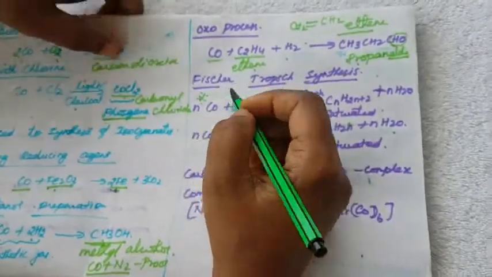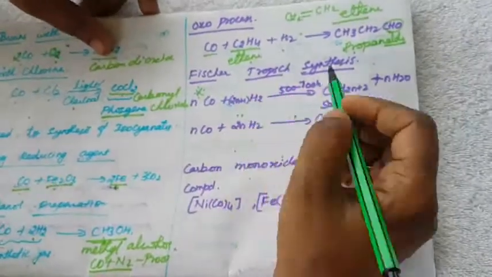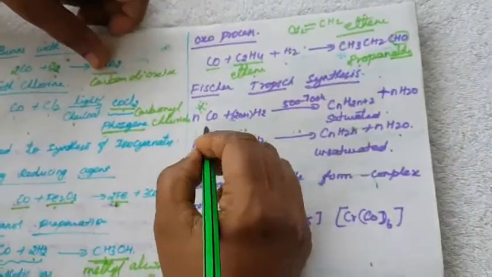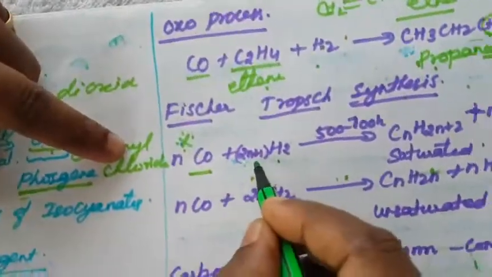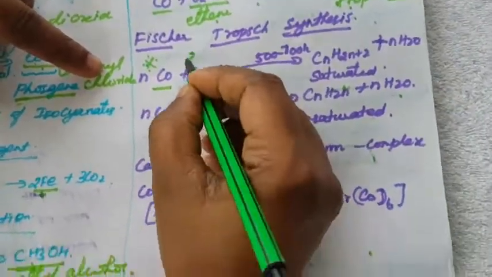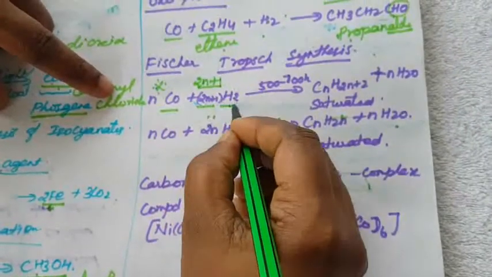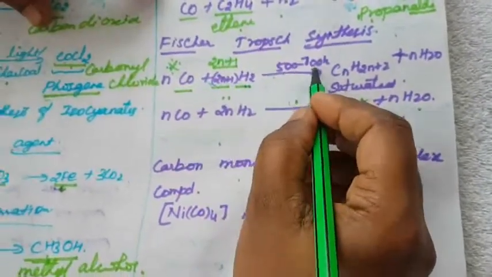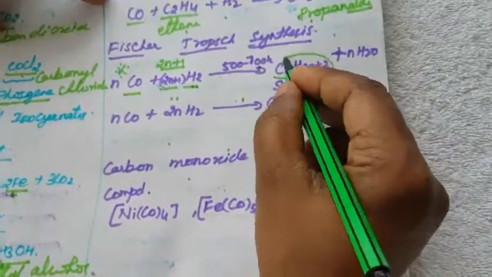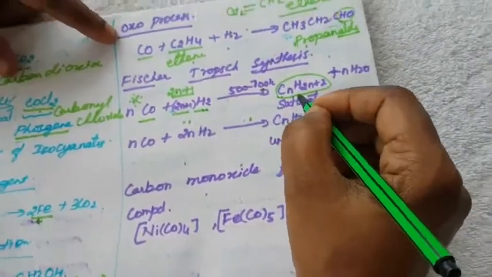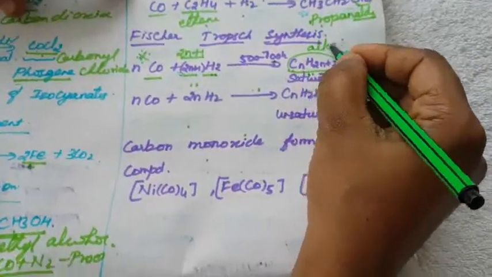In the board exam they are asking this question: what is meant by Fischer-Tropsch synthesis? They have given only the general representation. Carbon monoxide, CO, reacts with (2n+1) molecules of H2, heated at 500 to 700 Kelvin, to form CnH2n+2. What is this formula? You already studied it. This is the general formula of alkane.